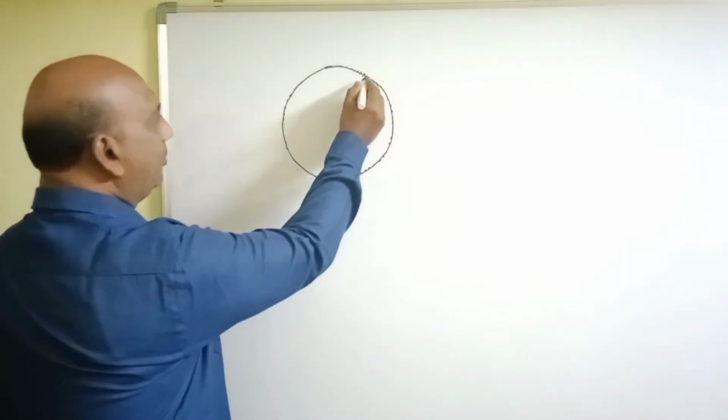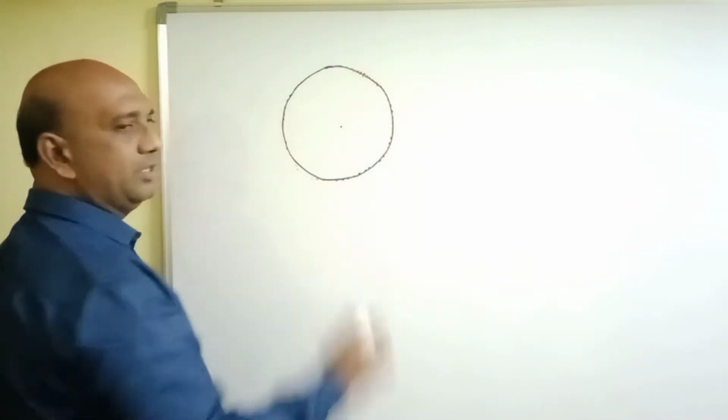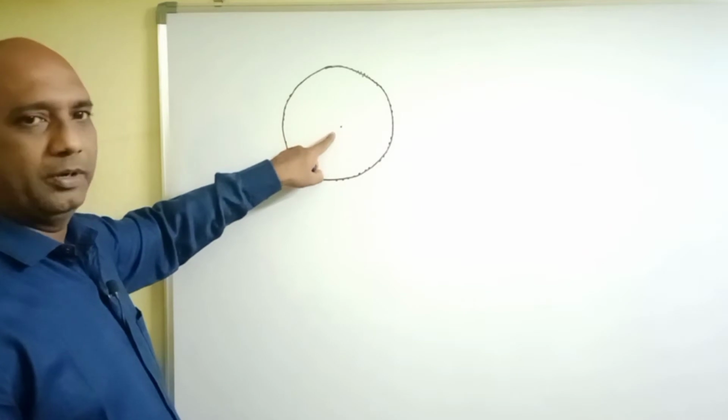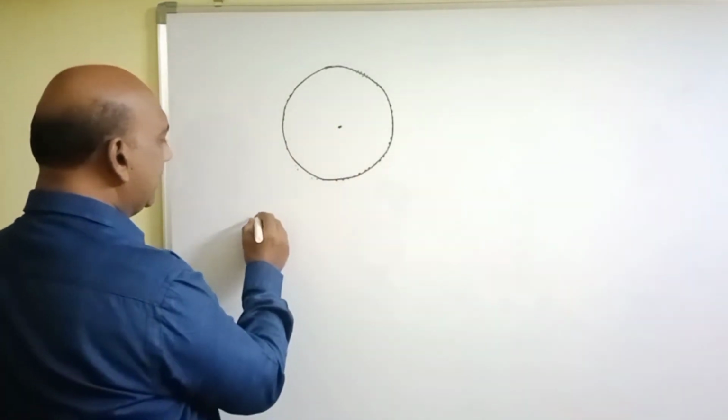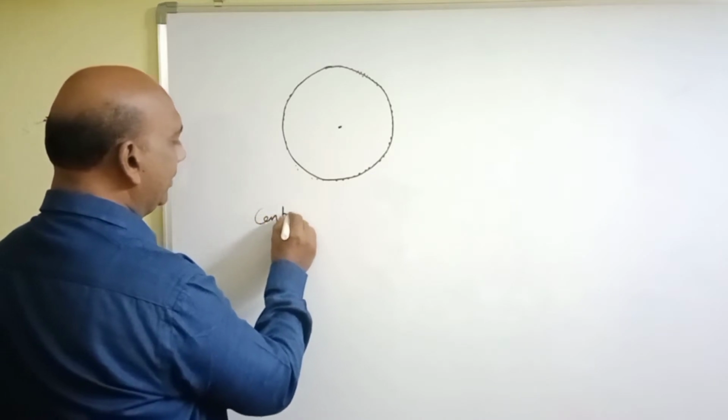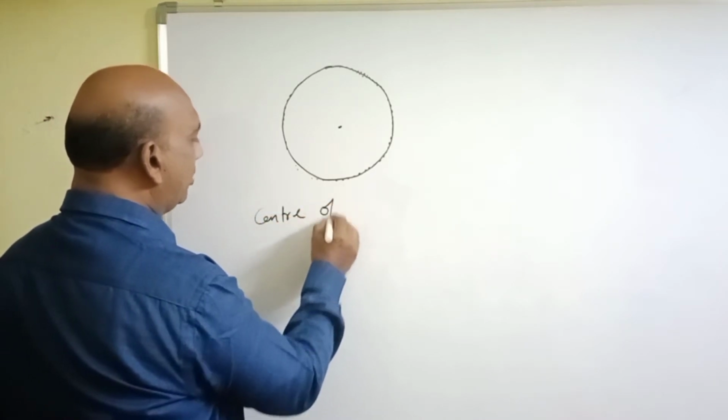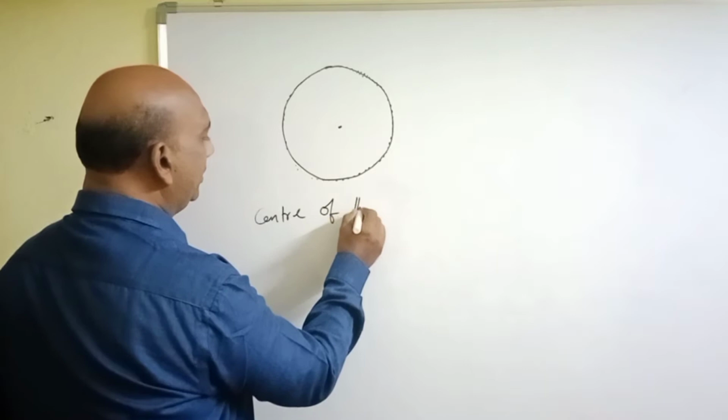So, all these points are at a fixed distance from this fixed point. This fixed point is called the center of the circle.